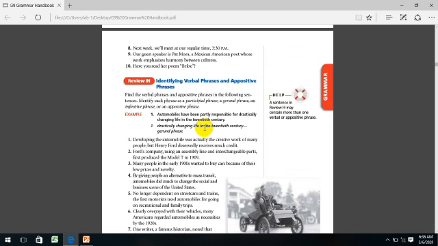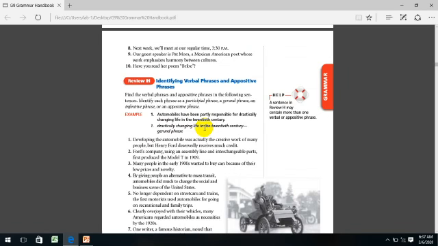Developing the automobile was actually the creative work of many people, but Henry Ford deservedly received much credit. We're gonna now identify, is it a verbal phrase or an appositive phrase? Developing the automobile was actually the creative work of many people. Alright, let's think together. Developing here is what?